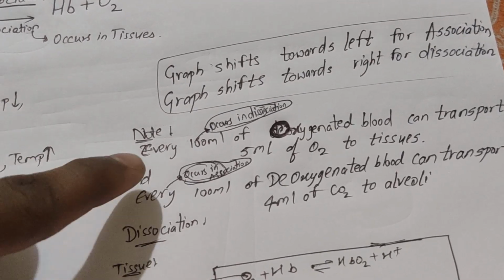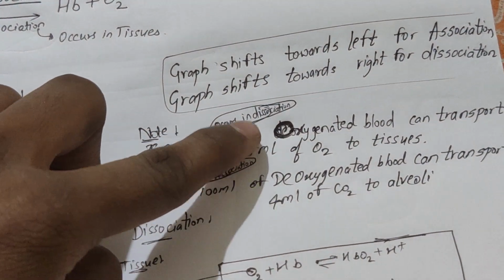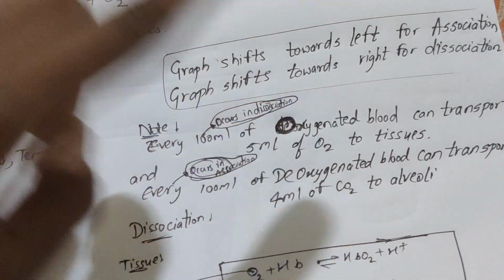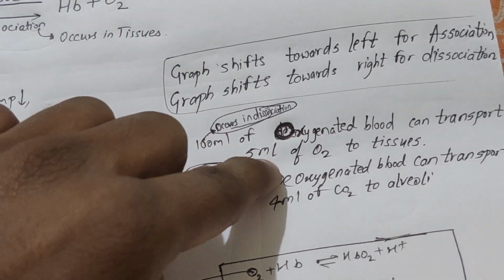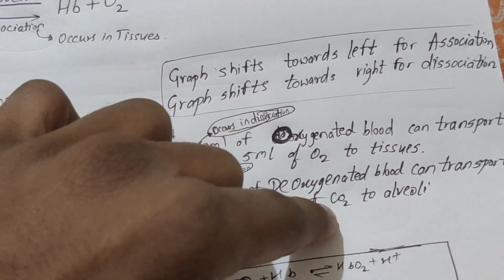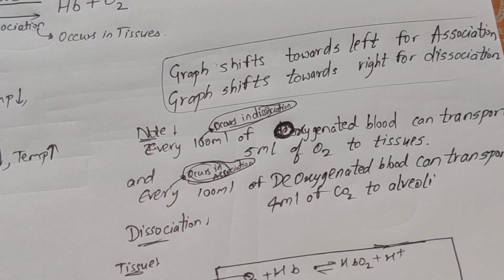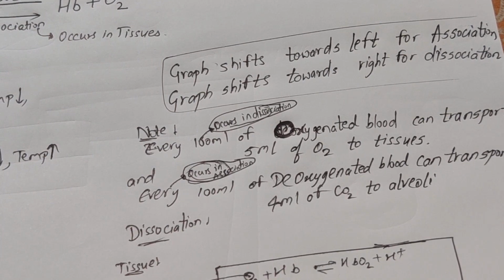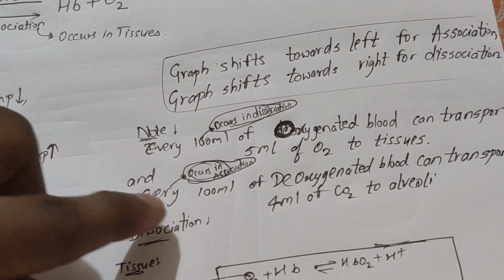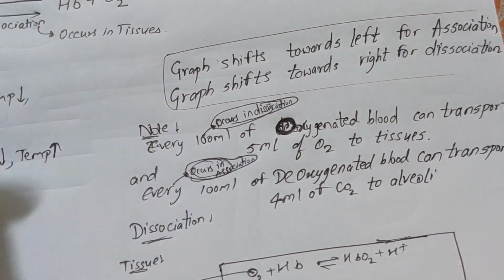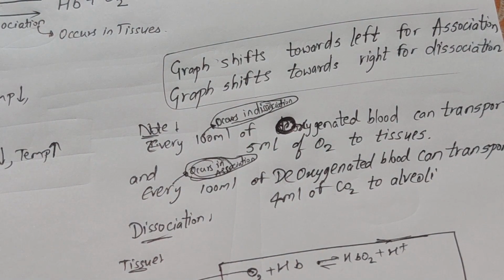See, every 100 ml of oxygenated blood can transport 5 ml of O2 to tissues, and every 100 ml of deoxygenated blood can transport 4 ml of CO2 to alveoli. I know most of you are in confusion. What is this line? I'm unable to understand this. Now let us explain both of them clearly. First I'll explain how deoxygenated blood transports 4 ml of CO2 to alveoli.